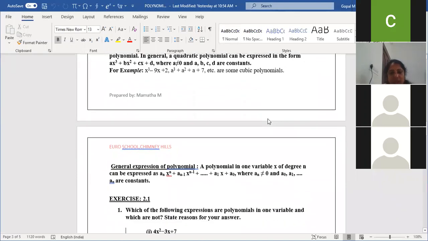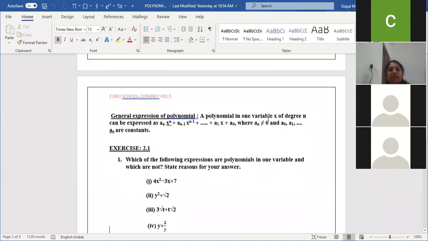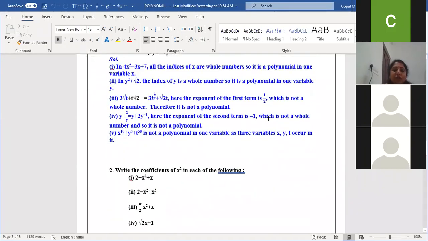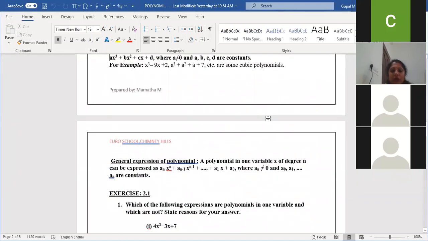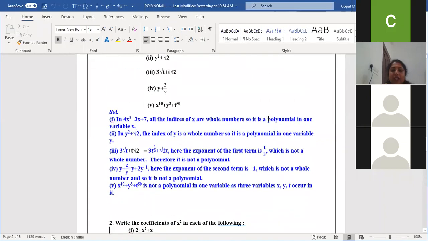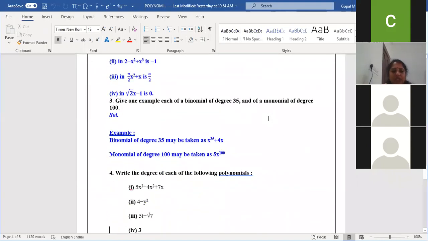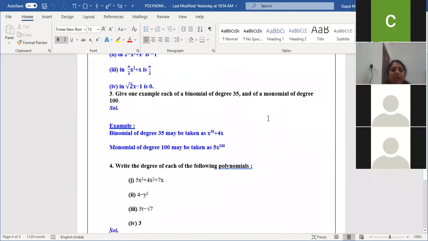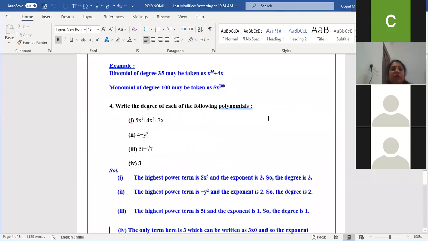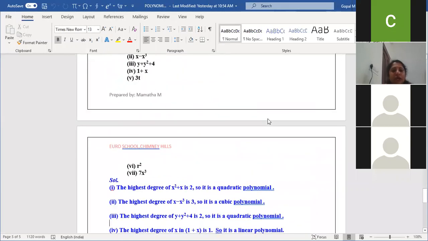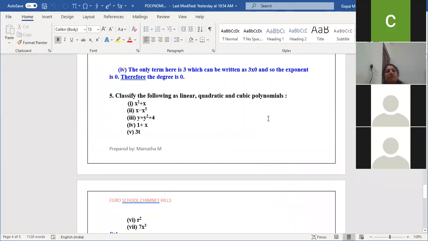Quintic, ma'am. These are the types of polynomials we have learned, and based on that we discussed exercise 2.1. The first question is whether this is a polynomial in one variable or not, the second is about the coefficient of x square, and the third is to give some examples of binomial and monomial of their own degree. The fourth is to write the degree of the particular polynomial, and the fifth is to write the classification of linear, quadratic and cubic polynomial. So these are the things we discussed yesterday.